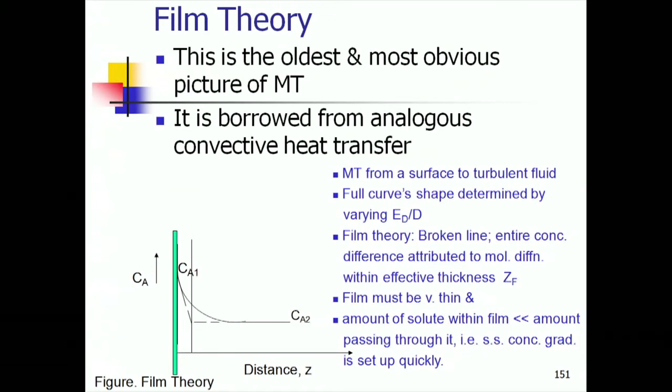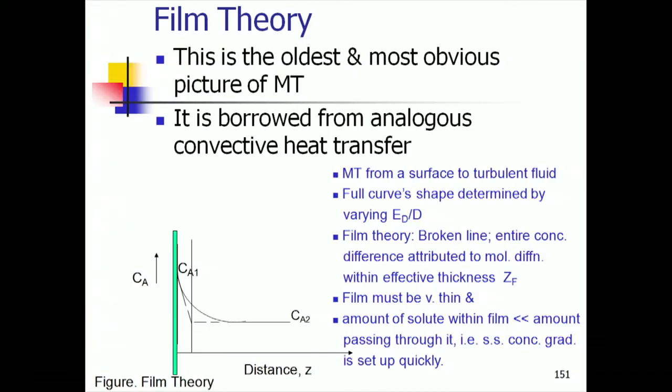So, what we do is we try to make a simplest picture about it, and we say that actually the concentration profile does not vary like that, the concentration profile is linear. So, this dashed line is indicating a tangent to the concentration profile at z equal to 0. Now, if this concentration drops linearly, it will hit the level of bulk concentration somewhere, where that tangent intersects this horizontal line depicting the bulk concentration, we say this is what our film is.